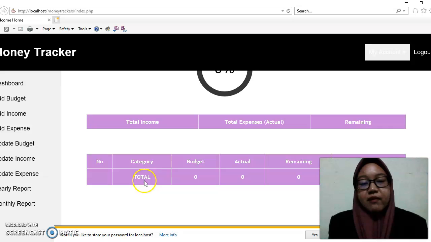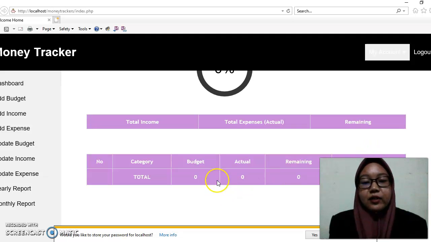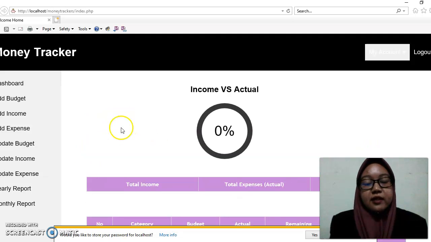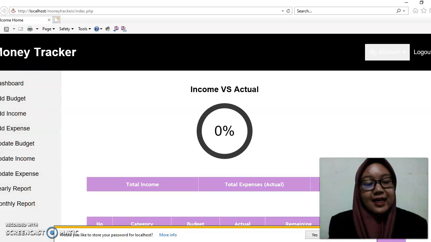Next we have category, budget, actuals and remaining. After we deduct actuals from budget, a notification comes out, so it is easier for the user to stay alert. Let's start one by one. The side button is also easier for the user to click.